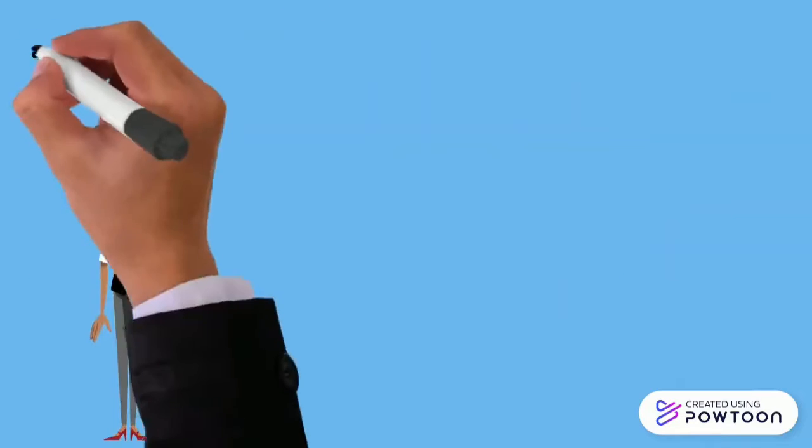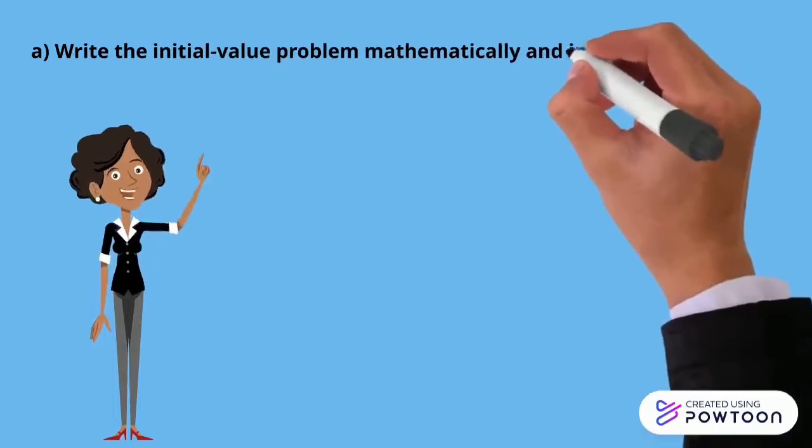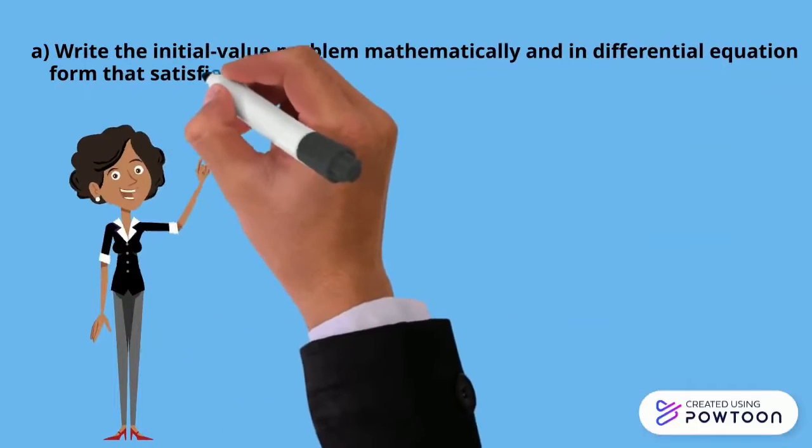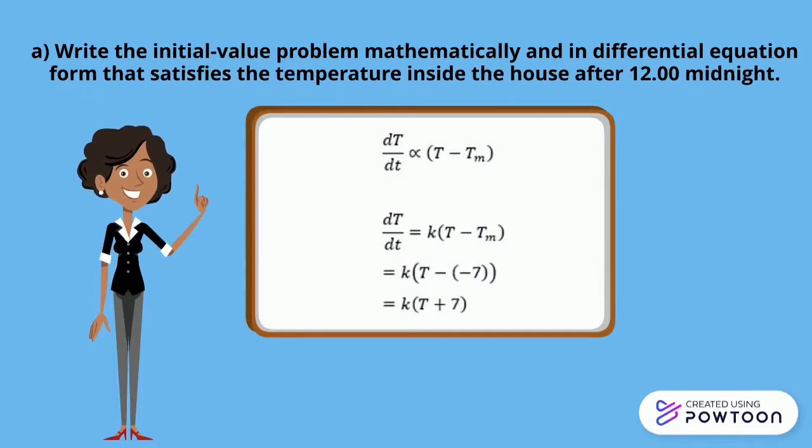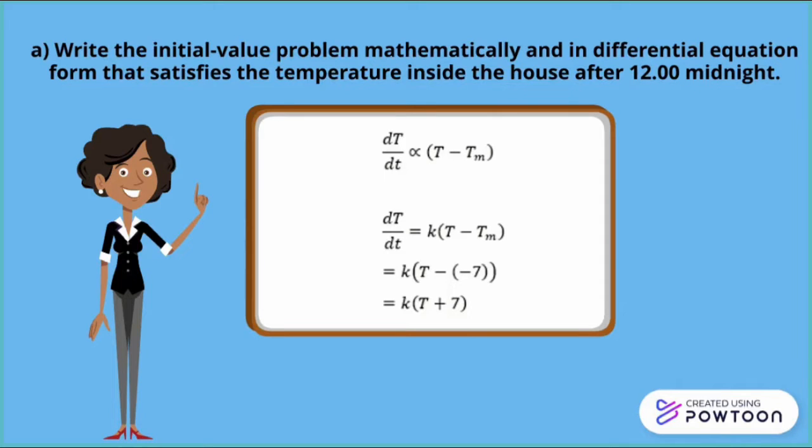For part A, we have to write the initial value problem mathematically, in differential equation form, that satisfies the temperature inside the house after 12 midnight. First of all, we let T equal the temperature inside the house at any time t. Then we know that dT over dt is proportional to T minus Tm, where Tm is the constant temperature. We can rewrite it in the standard form where dT over dt is equal to k times T minus Tm. We know that Tm is equal to -7, so we get dT over dt is equal to k times T plus 7.